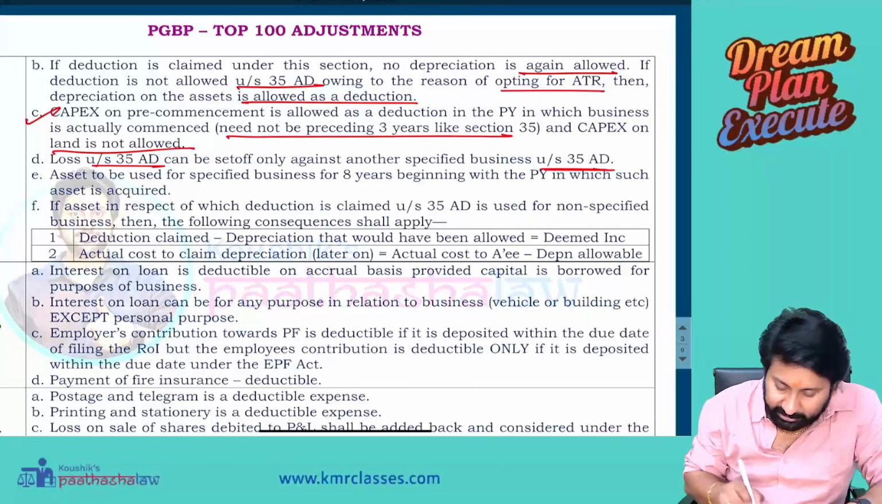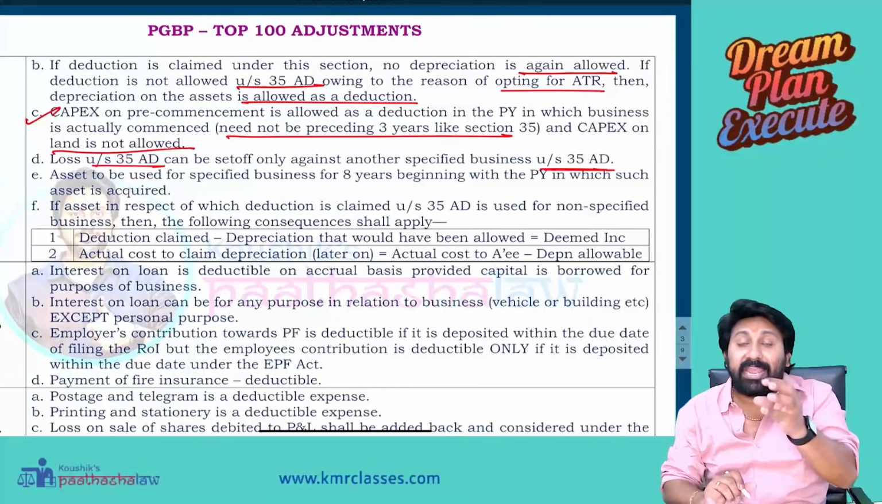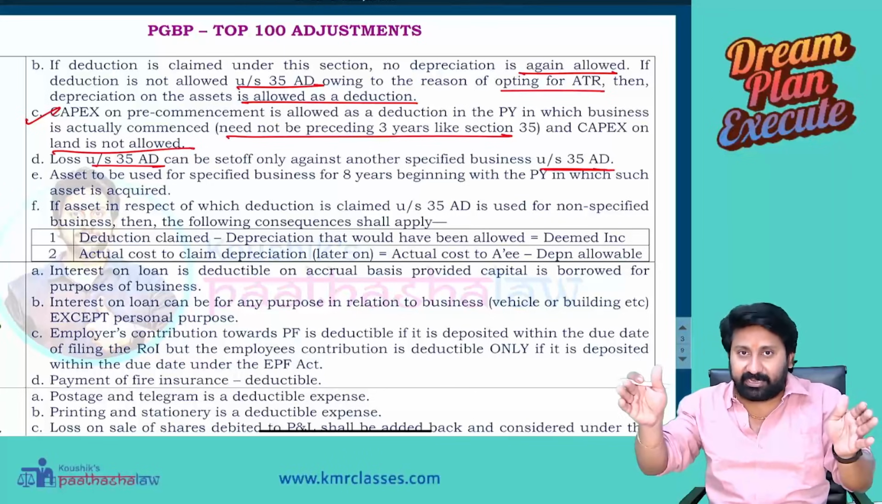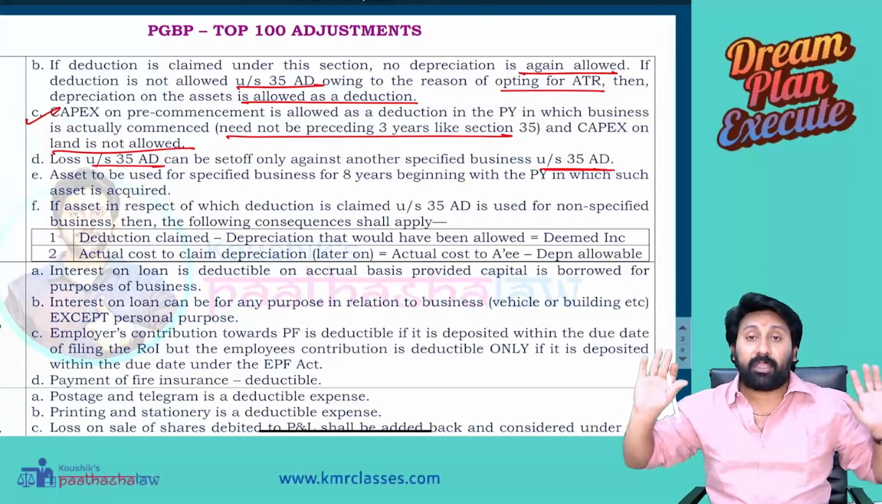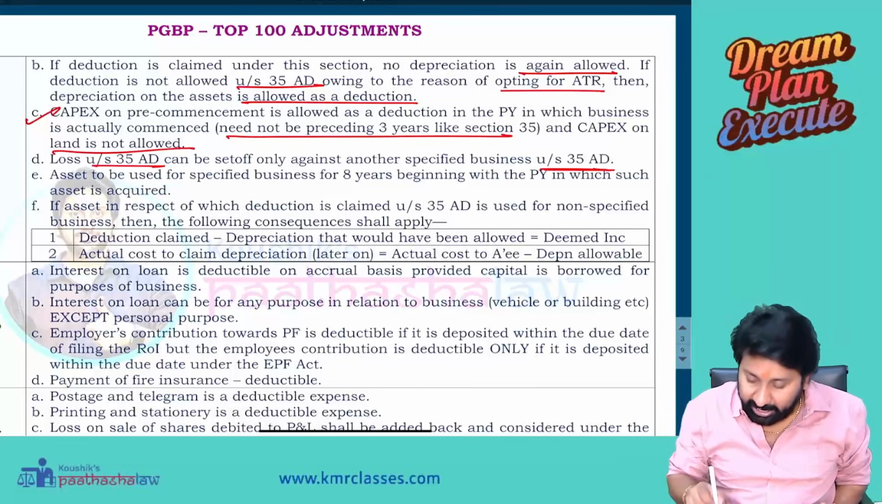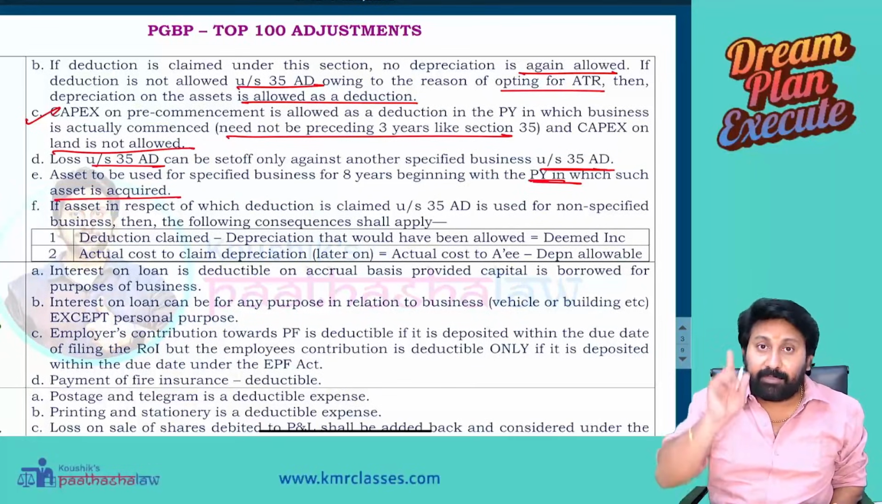Next, asset to be used for specified business. Very, very important. Whenever you are taking deduction under 35AD for any capital expenditure asset, you should use it for 8 years. How many years? 8 years, beginning from the previous year in which such asset is acquired. From that time, 8 years you should use.